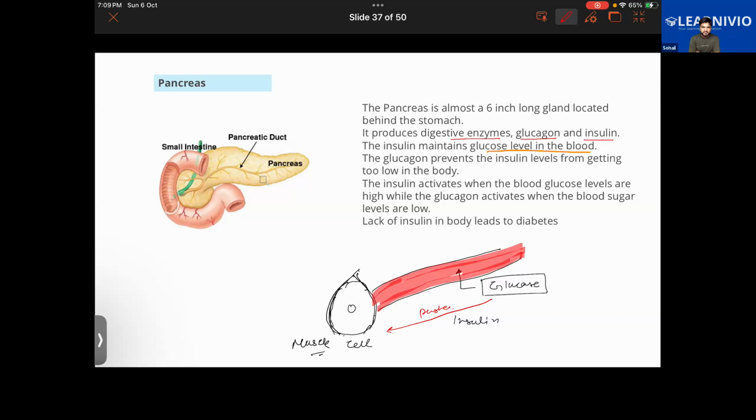It will pass the sugar from the blood into the cells to provide energy.